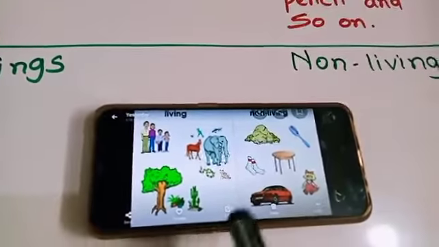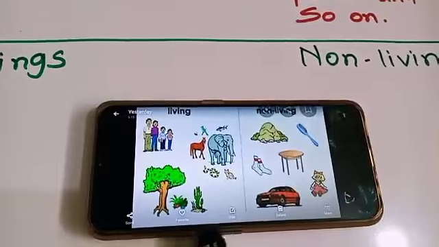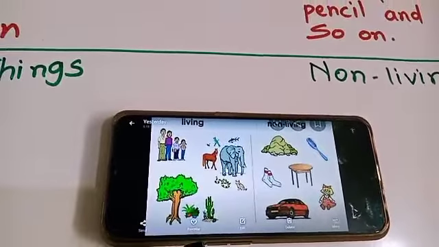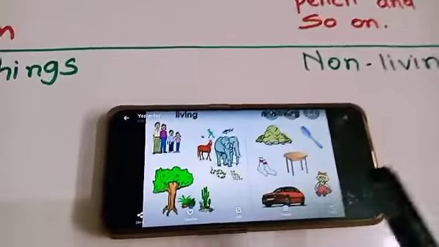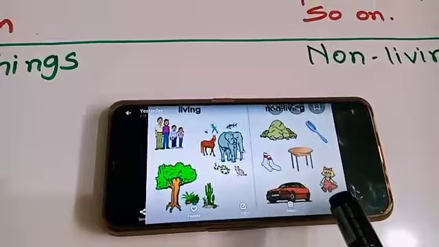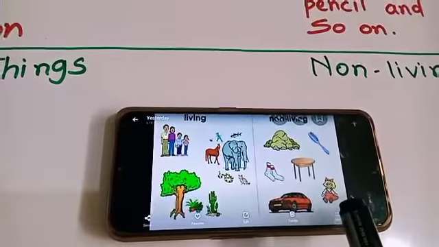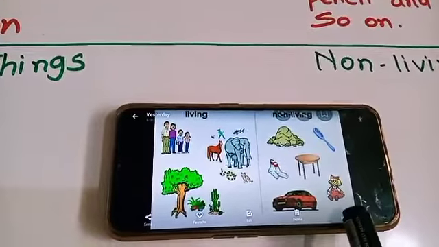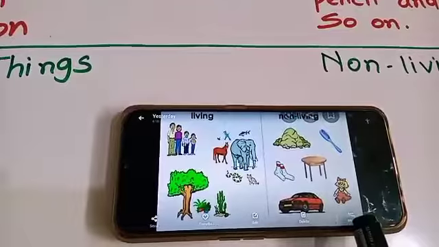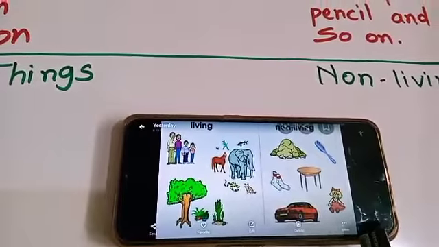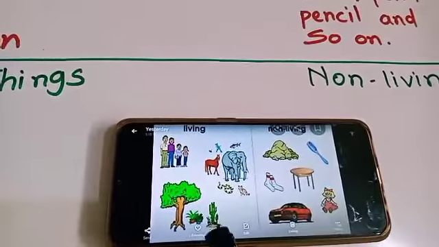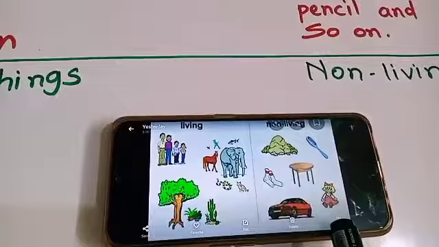So, living things can breathe, they can grow, they can move from one place to another place. But non-living things do not have life. So they can't breathe, they can't grow, they are not able to eat their own food. Understood? So this is the difference between living things and non-living things.